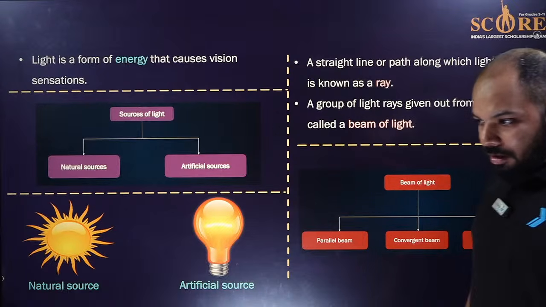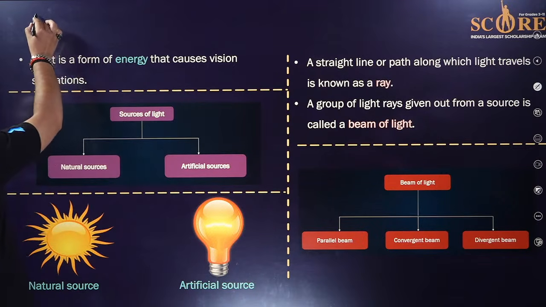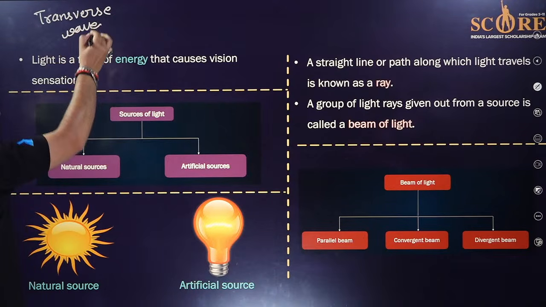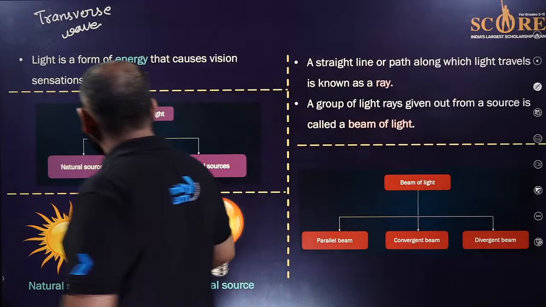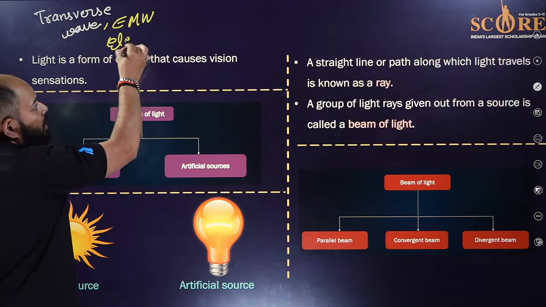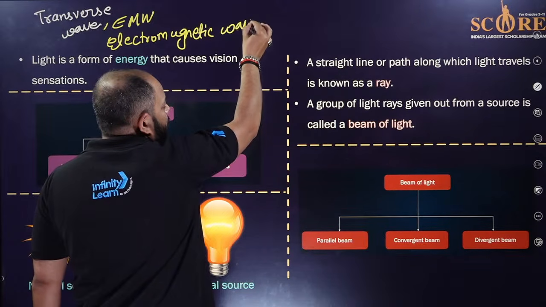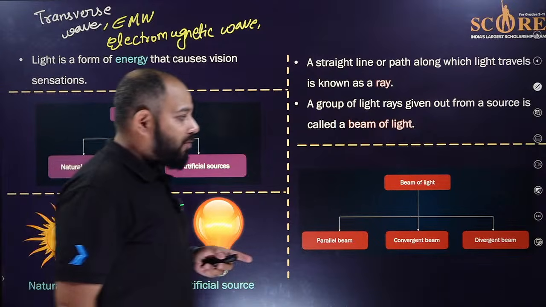So we all know, light is what? Light is a transverse wave. Remember, light is a transverse wave. And it is an electromagnetic wave, that is EMW, electromagnetic wave. So what is light? Light is a transverse wave, light is an electromagnetic wave, and it's a form of energy that causes the sensation of vision.